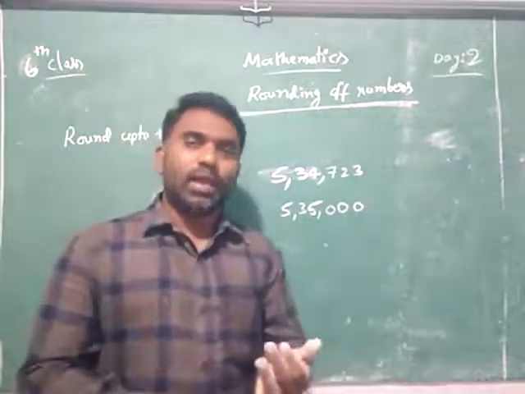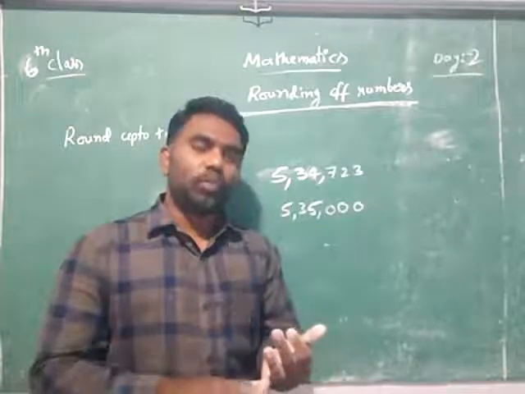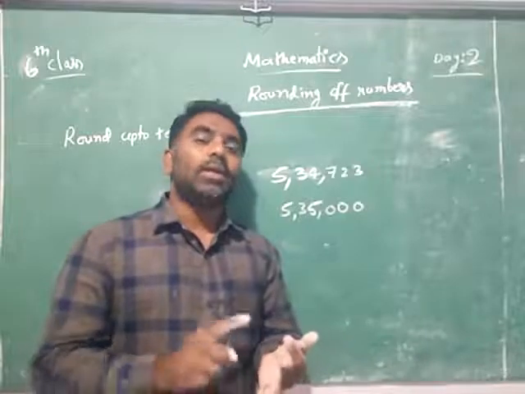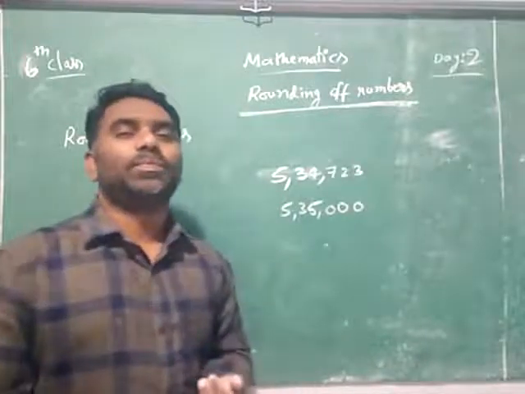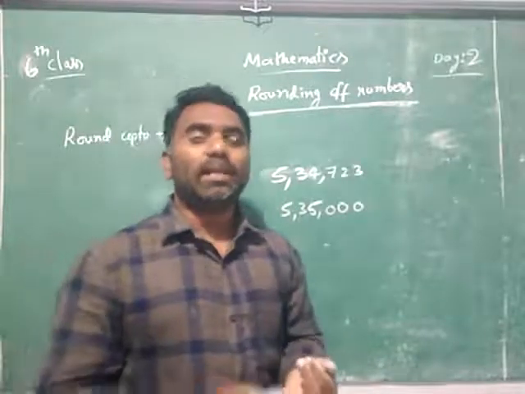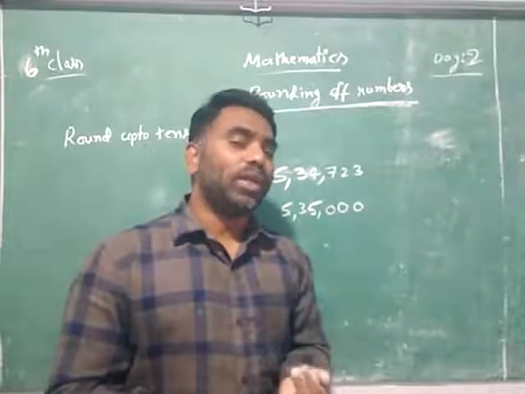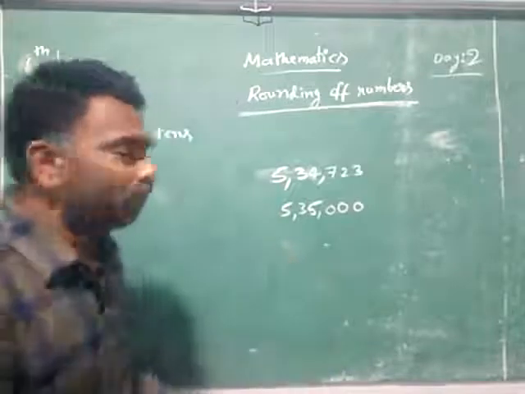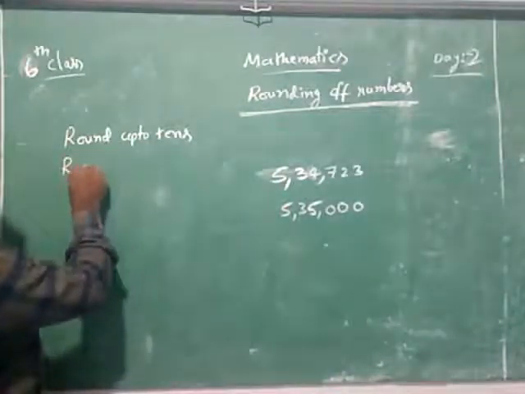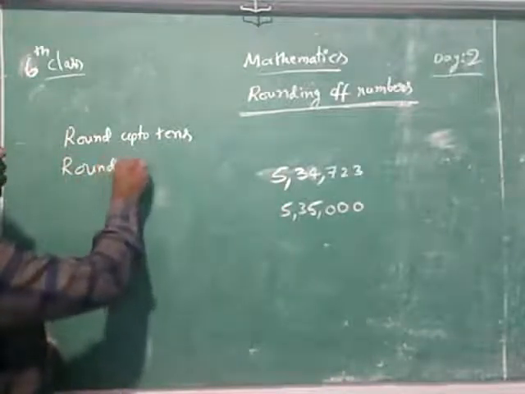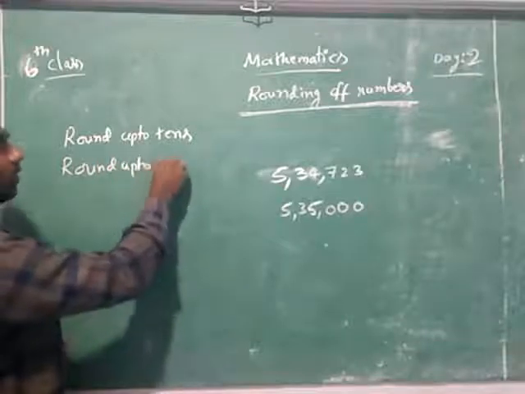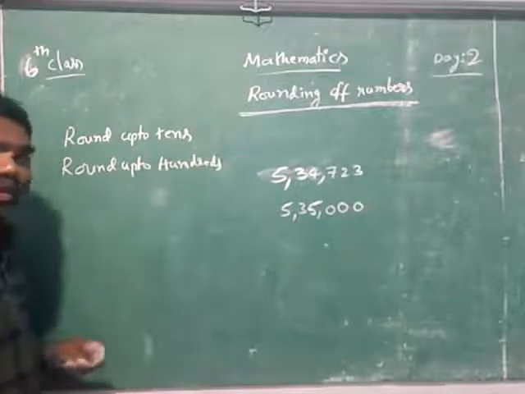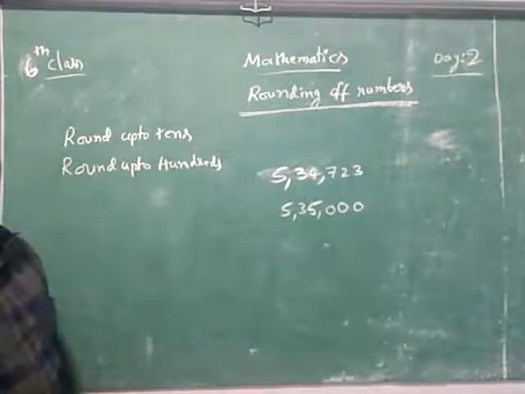Suppose you don't have 1 rupee notes, 2 rupee notes like that, change is not there. Not only that, coins and 10 rupee notes also are not there with you. Then what will you do? We have only hundreds now. That's why we will round up to hundreds. That is rounding to the nearest hundreds.